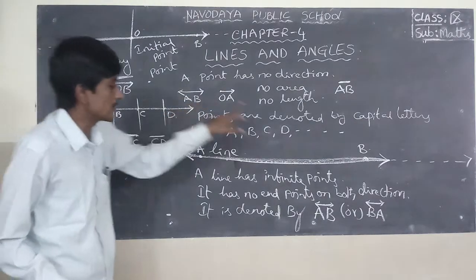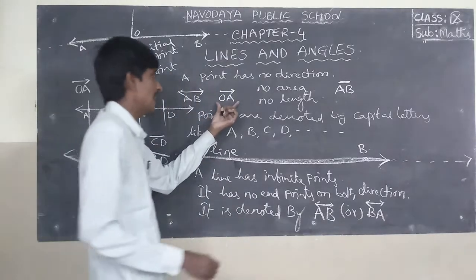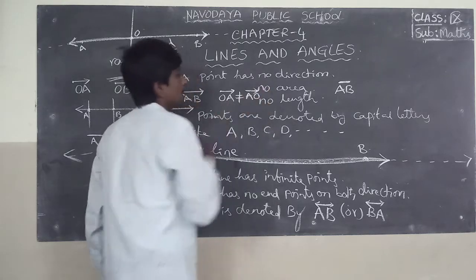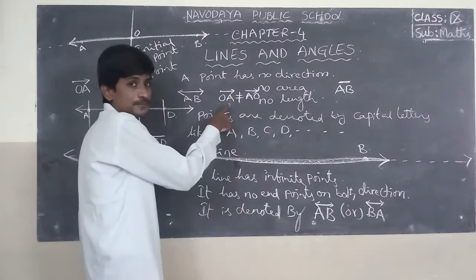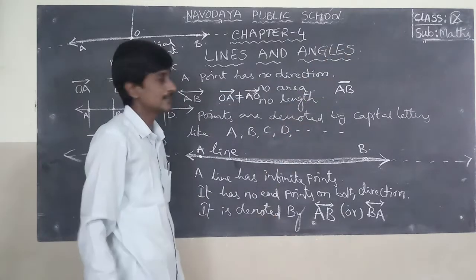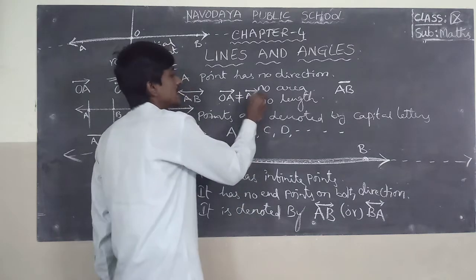Line AB is also called line BA, but ray OA is not equal to ray AO, because in OA, O is the end point and A is the extension. In AO, A is the end point and O is the extension.